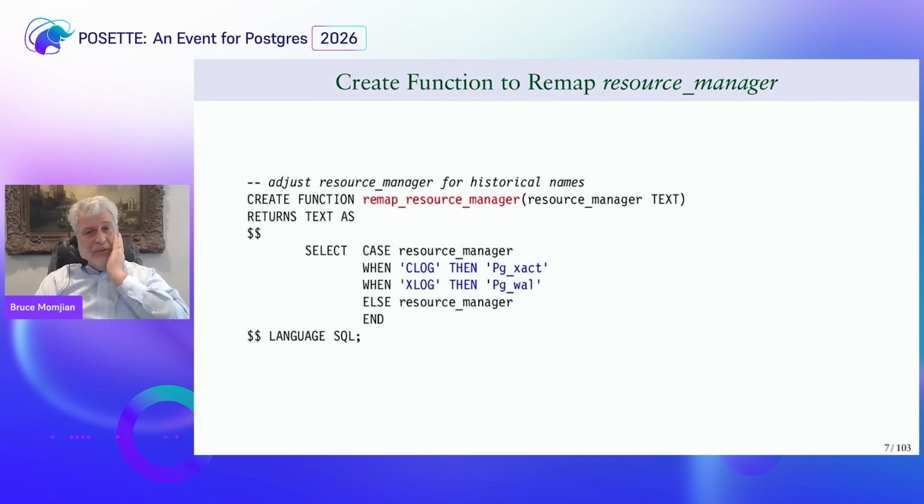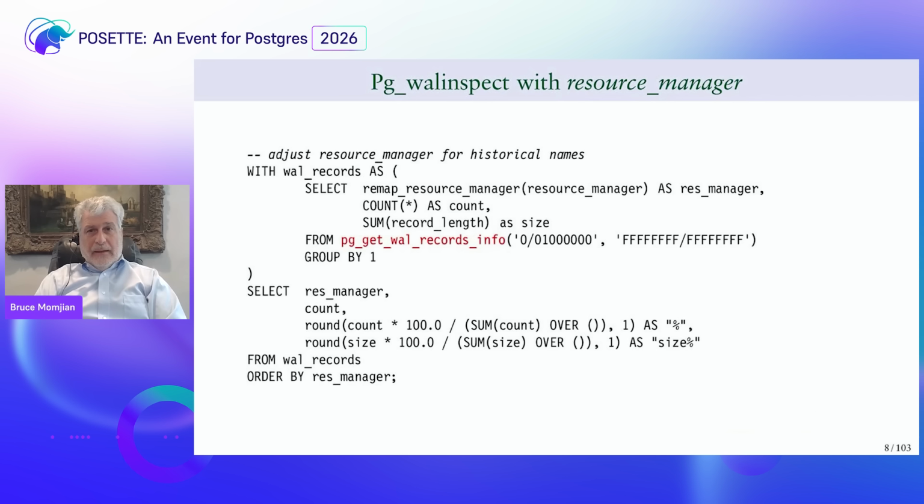This is a helper function I'm going to use, basically just to relabel some of the internals of the write ahead log. And this is a query I'm going to use, a common table expression query, which is going to call a function called pg_get_wal_records_info, which is going to dump the contents of the write ahead log.